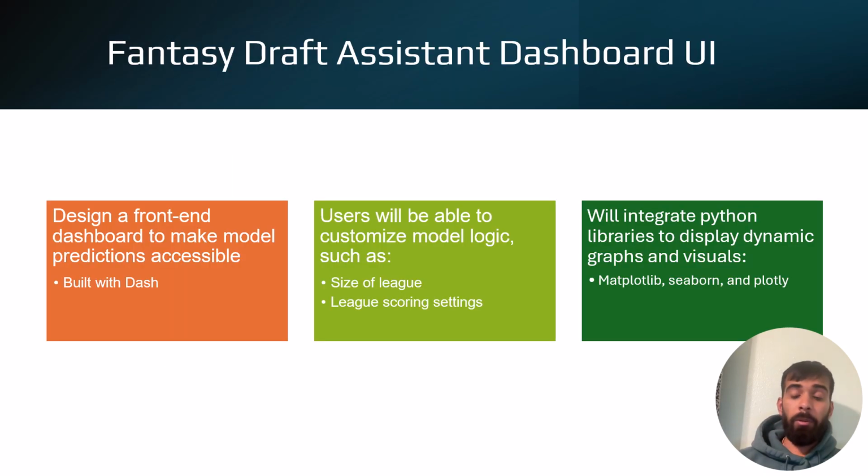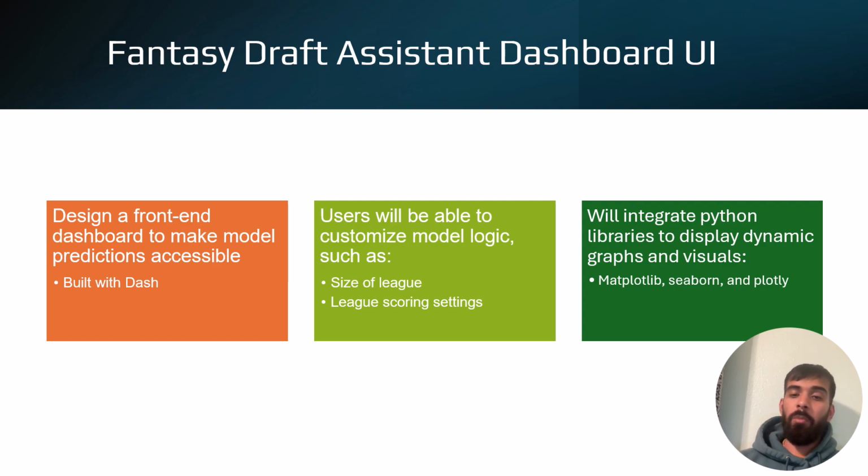Our final implementation of the project is going to be to develop a fantasy draft assistant dashboard. Our goal with this is to design a front-end dashboard to make the model predictions accessible, customizable, and intuitive for users, and we're going to build this with Dash. We want users to be able to customize model logic, such as the size of the league and the scoring settings of their league, so that they receive output based on their scenario.